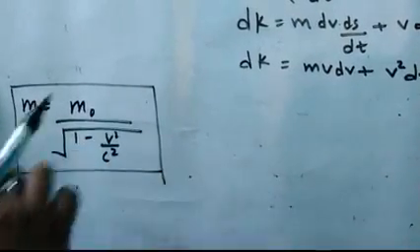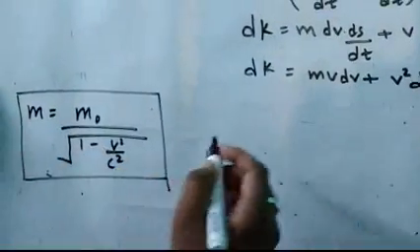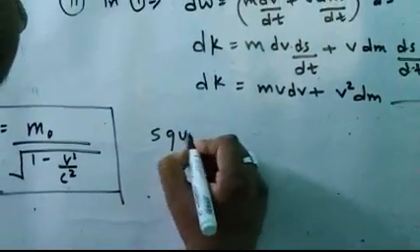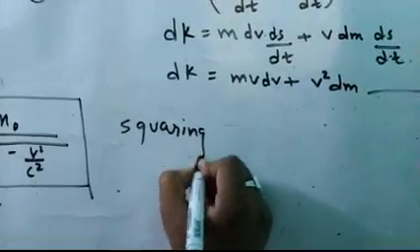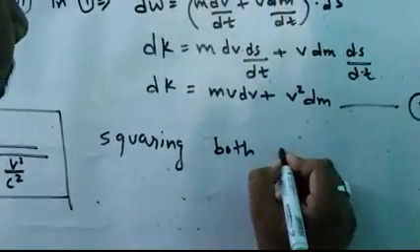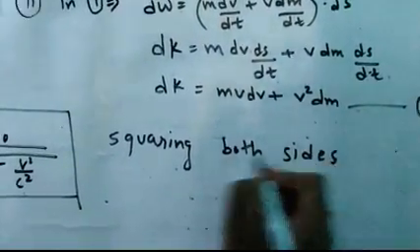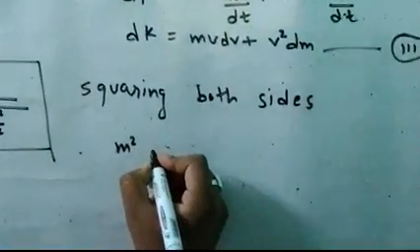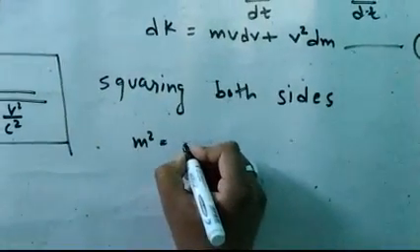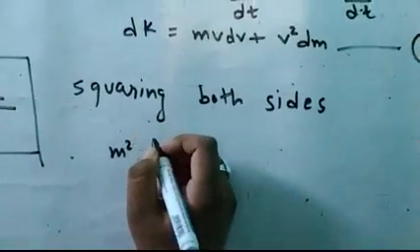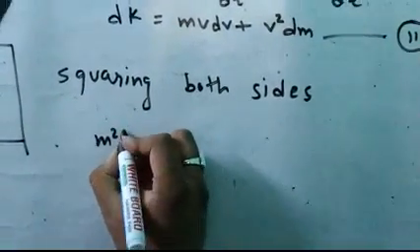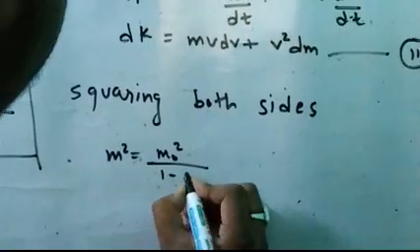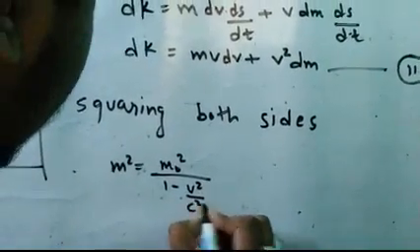M is that mass. Okay, so what we can do, we just square both the sides. It comes that m square is equal to m0 square by 1 minus v square by c square.